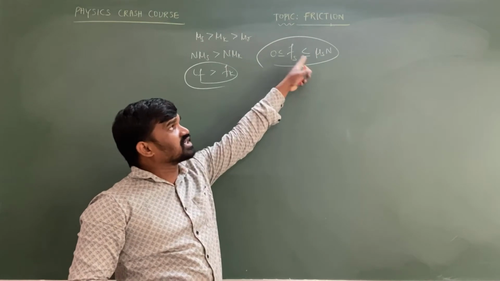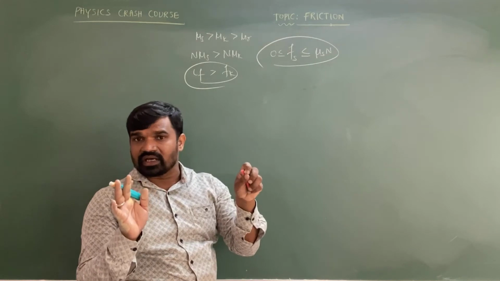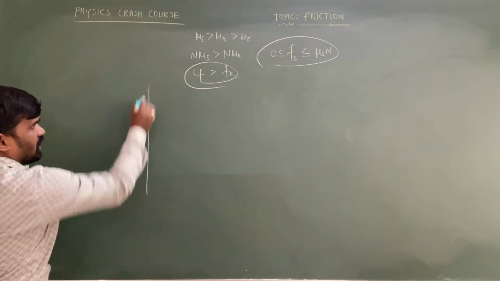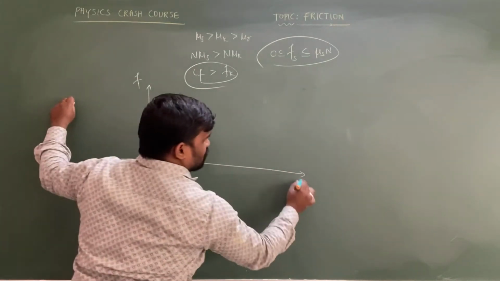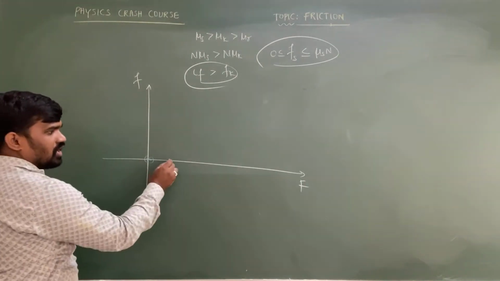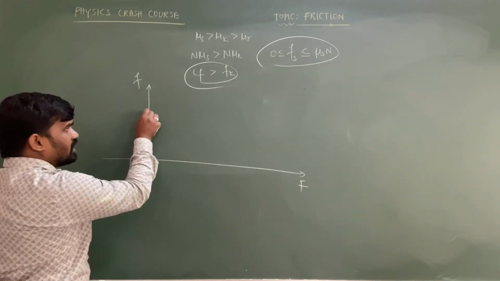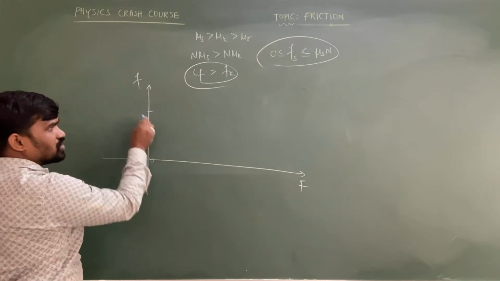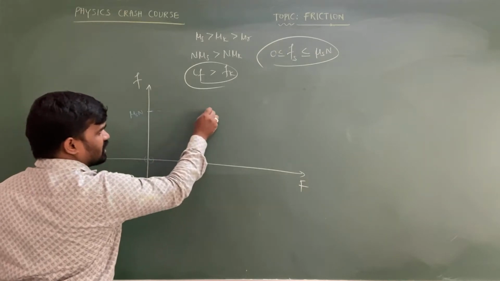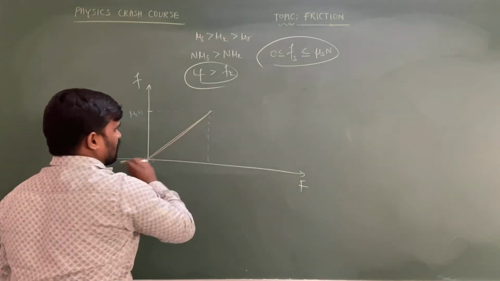If the friction is exceeding limiting friction, then what should you consider? The bodies are no longer at rest relative to each other. Now if you are plotting the graph between friction and the applied force, as you know, if applied force is 0, static friction is 0. If applied force equals any value, then the static friction also equals that value, until the applied force is equal to the limiting friction, mu s into N. So I am taking that it is here. This graph will become a straight line passing through the origin.